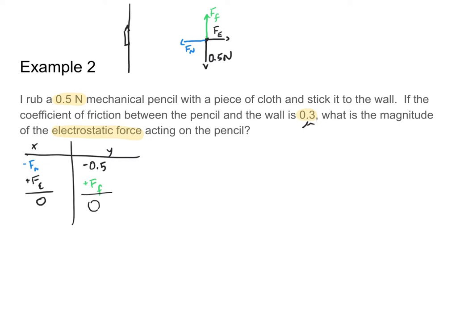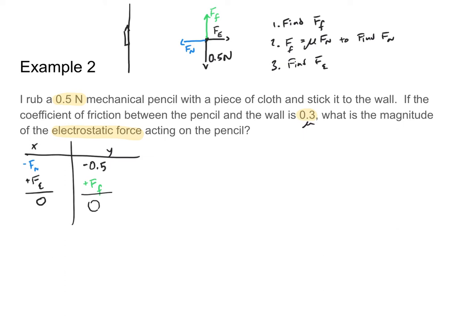Once I find my frictional force, I can use my force of friction equals mu times my normal force to find my normal force. And then finally, I can use my net force in the x direction to find my missing electrostatic force.